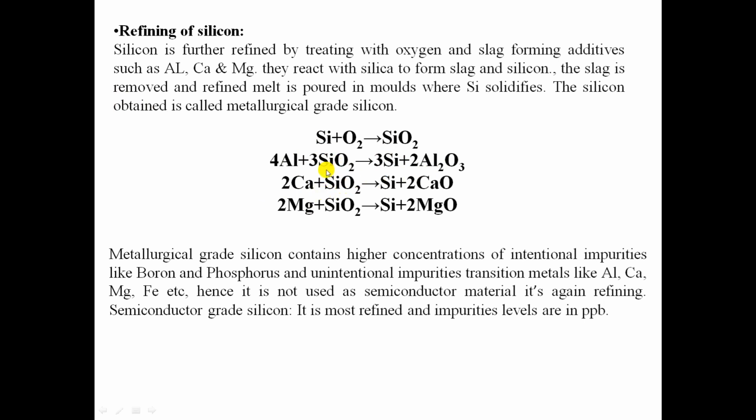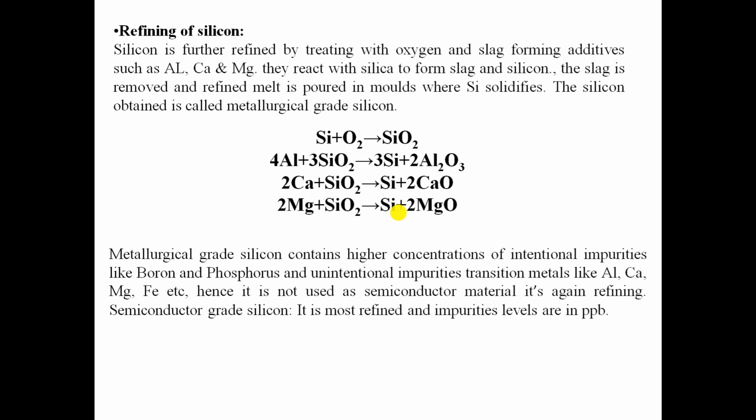With calcium, it forms silicon and calcium oxide. With magnesium, it forms silicon and magnesium oxide. That means silicon and slag are formed. Slag is removed and the molten silicon is solidified, and this is called metallurgical grade silicon.